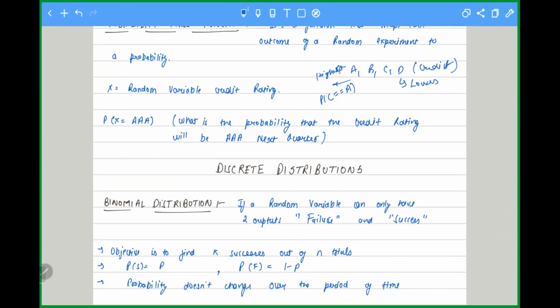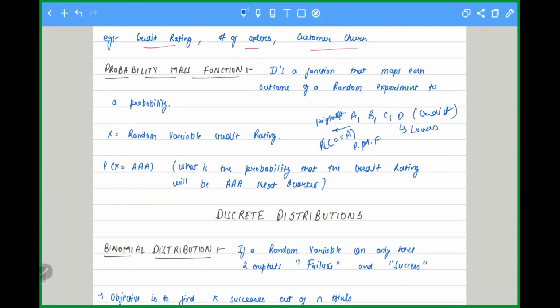then this is known as probability mass function, right? And what if I say P of less than or equal to A? Then this is known as cumulative distribution function. And this will be 1, because less than or equal to A means A and B and C and D. Is it clear, the difference between probability mass function and cumulative distribution function?